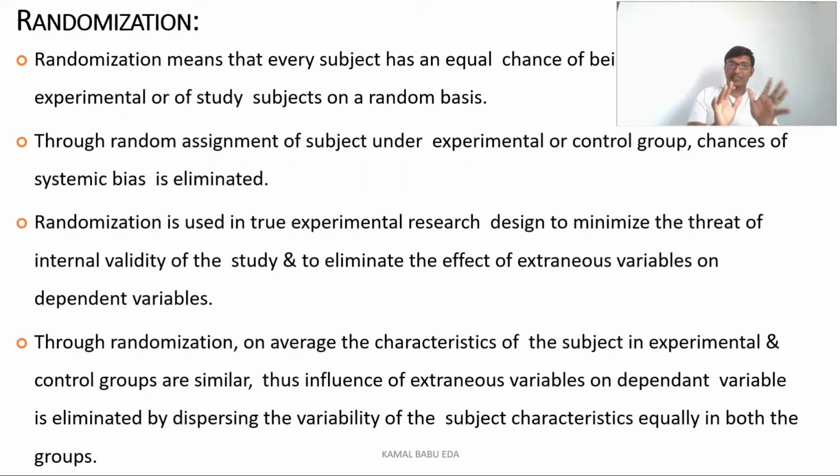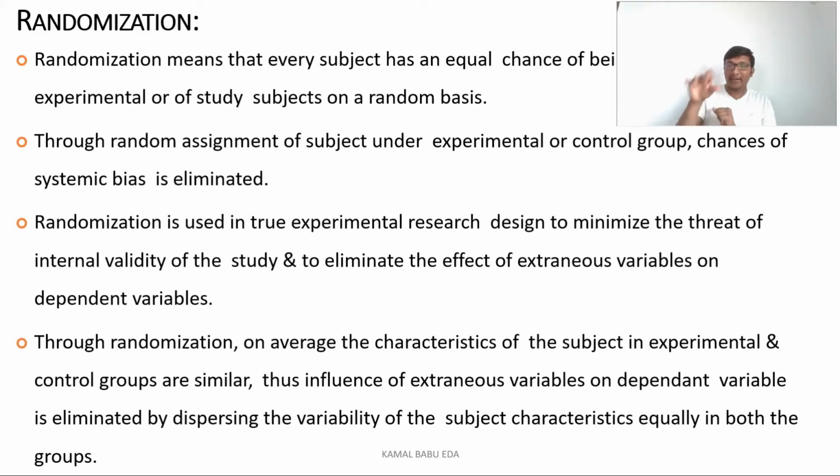Randomization: this is something we do to keep every person in the group having an equal opportunity. We do not do any kind of bias. To avoid systematic bias, you go for randomization. We'll go for the lottery method, or sometimes the table method, or sometimes a computer-assisted method. So this is randomization, and everybody has an equal opportunity.